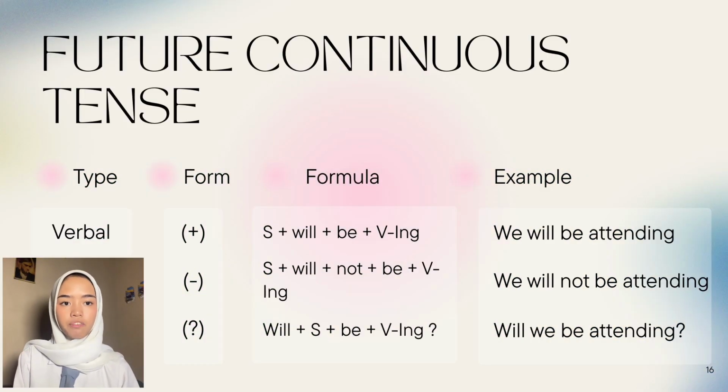Next up, we have future continuous tense. It only has one type. In its positive form, it is subject plus will be plus verb ing. For example, we will be attending. For its negative one, it is subject plus will not plus be plus verb ing. For example, we will not be attending. And for its third form, which is the interrogative one, it is will plus subject plus be plus verb ing. For example, will we be attending?